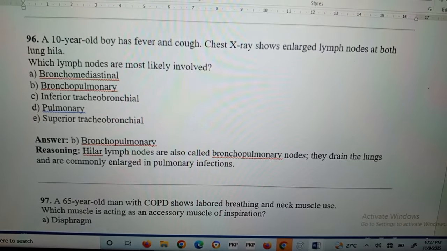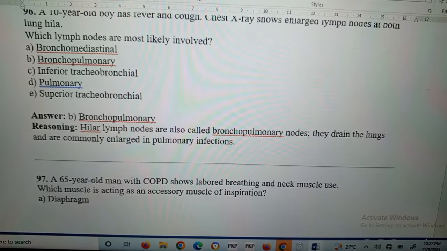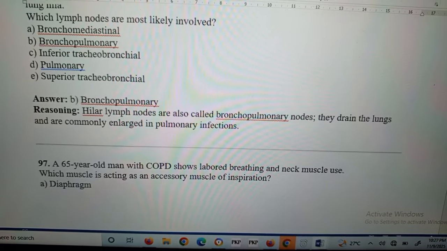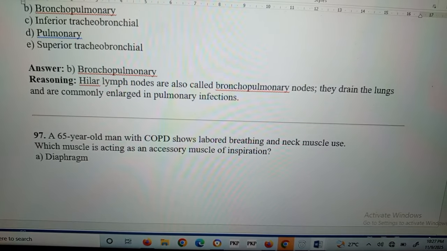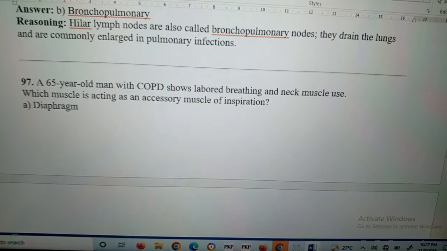Question number 96: a 10-year-old boy has fever and cough. Chest X-ray shows enlarged lymph nodes at both lung hila. Which lymph nodes are most likely involved? Bronchopulmonary. Hilar lymph nodes are also called bronchopulmonary nodes. They drain the lungs and are commonly enlarged in pulmonary infection.